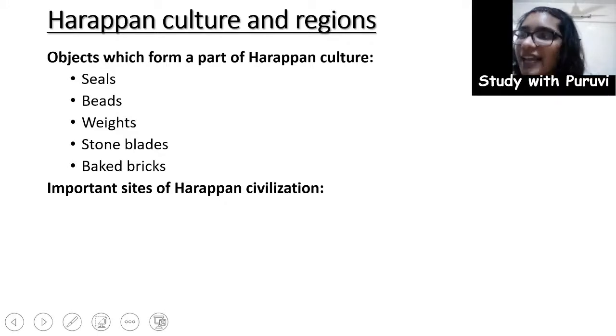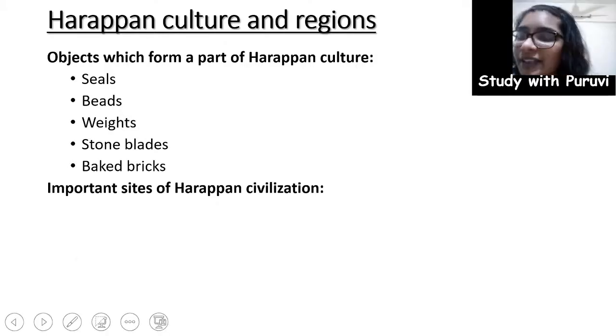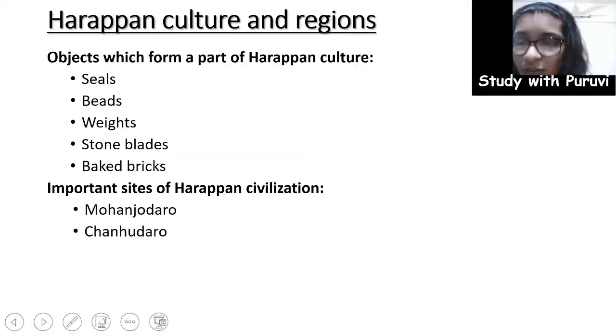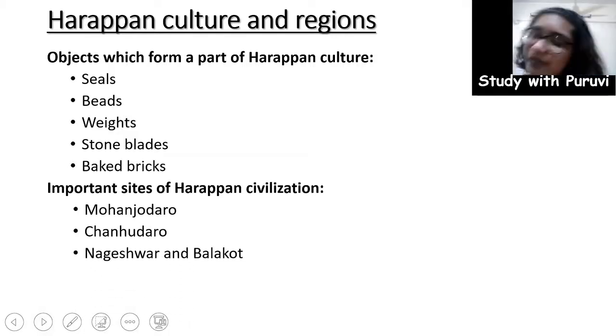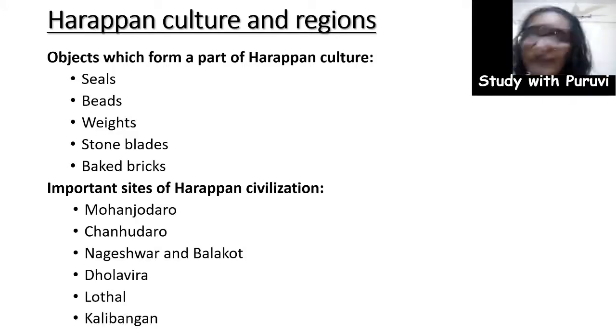When we talk about the sites, we need to keep in mind that these are only some of the sites, though every site had its own importance because of a varied function. But these were some of the important sites, and these were Mohenjo-daro, Chanhu-daro, Nageshwar and Balakot, and Dholavira, Lothal, and Kalibangan. Here we see Mohenjo-daro as a major urban center. Chanhu-daro was a craft production center. Nageshwar and Balakot again were craft production centers. Dholavira, Lothal, Kalibangan, we'll read about all these sites in the further part of the lesson.